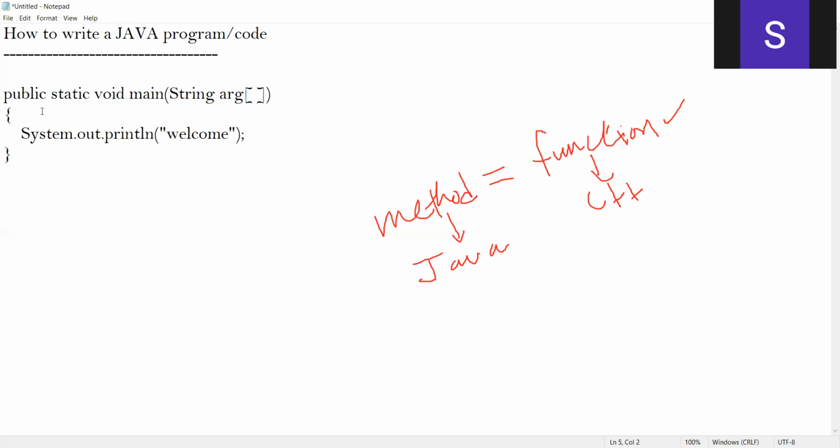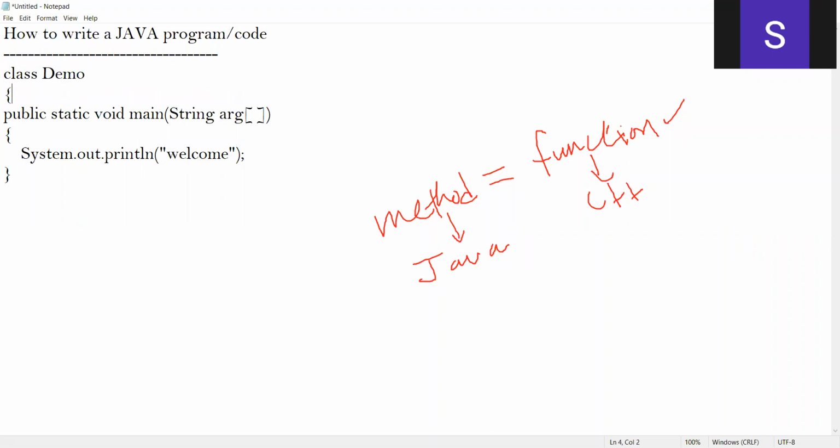And one more thing, in Java, any code which you write must be encapsulated inside a class. In other words, any code which you write must be placed inside a class. You see that this entire code I have placed inside the class.